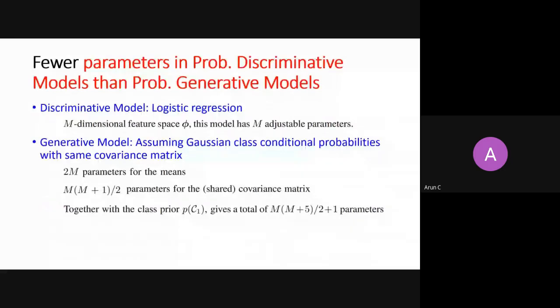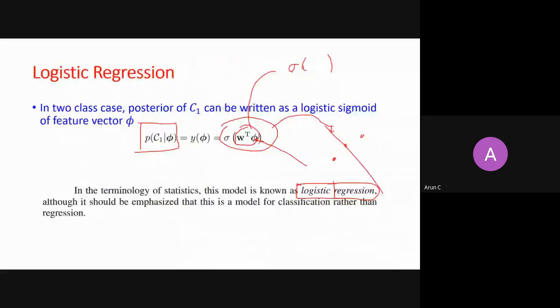So if I am in descriptive models, how many parameters do I need to calculate here for this hyperplane? If I am estimating directly my hyperplane, how many parameters do I need to estimate here? It is M. W is a vector, W0 is scalar, right? So it is there. Very good. Very nice. It is M. You got it, right? It is M.